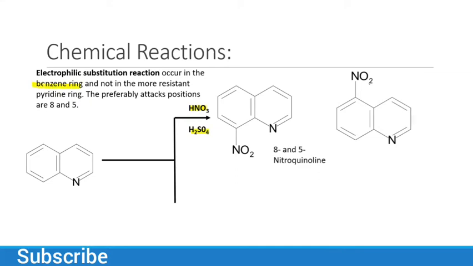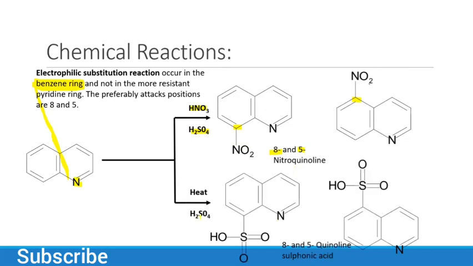You have to keep in mind that the nitrogen atom in the pyridine ring, which is fused to the benzene ring, is more resistant to electrophilic substitution reaction because nitrogen will not share its electrons very easily. That's why attack will occur at the 8 and 5 positions of the benzene ring. So this is the 8 position and this is the 5 position of the benzene ring.